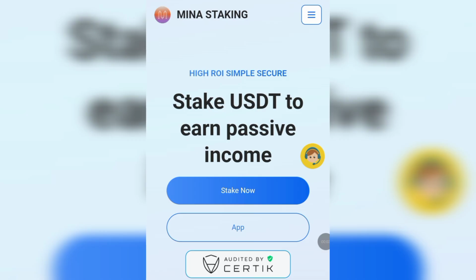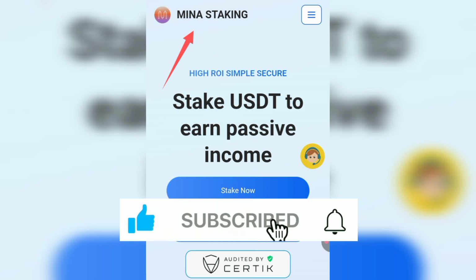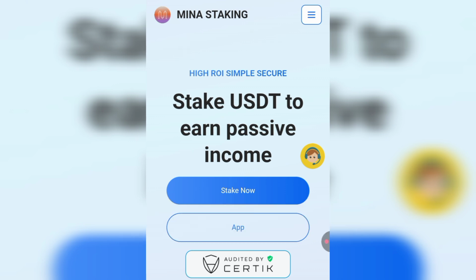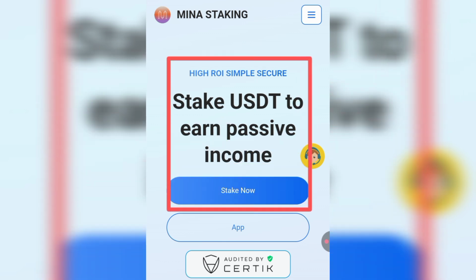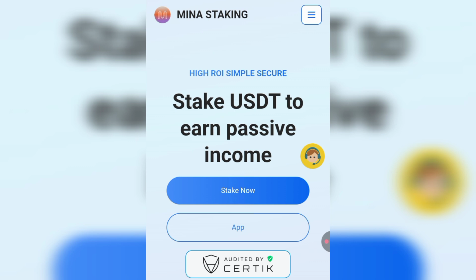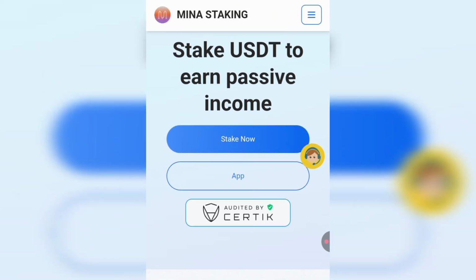Once you click on the registration link, you'll be brought to this interface right here. This is the name, MINA staking. If you read the text showing over here, it says high ROI, simple, secure, stake USDT to earn passive income. If you click on stake now, you'll have the opportunity to input all your credentials to start making money for yourself. After inputting your credentials, you click on the registration button and your account will be created successfully.